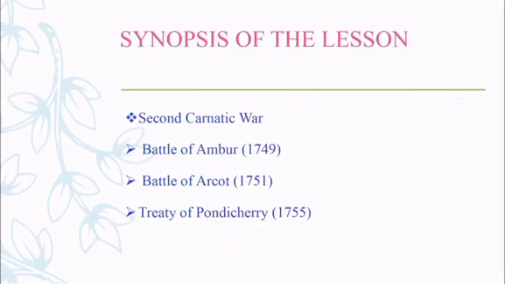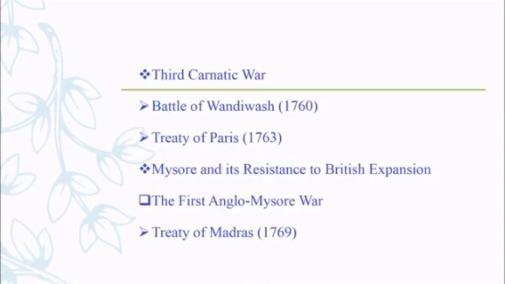Synopsis of the lesson. In this session, we are going to see the following topics. The first one is the Second Carnatic War. Under this, we have Battle of Ambur, Battle of Arcot, and Treaty of Pondicherry. Then, the Third Carnatic War.